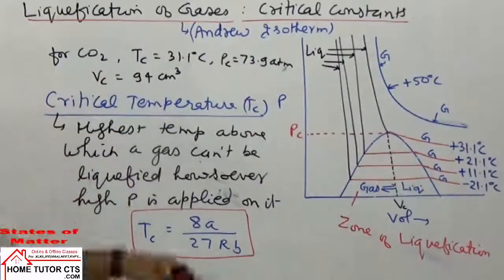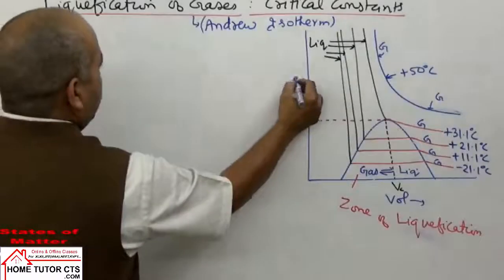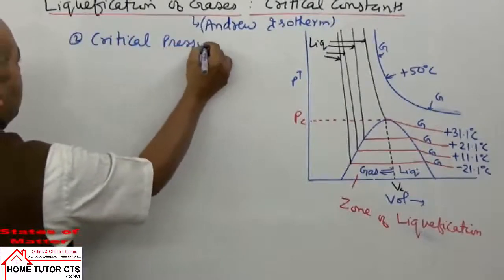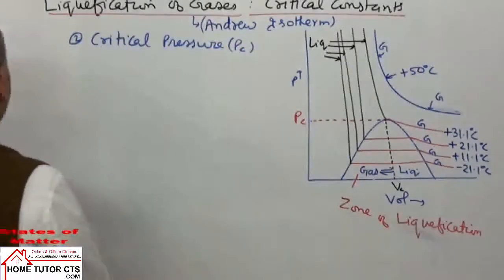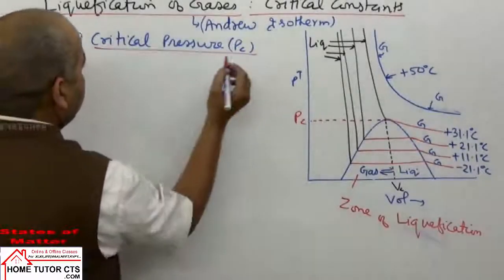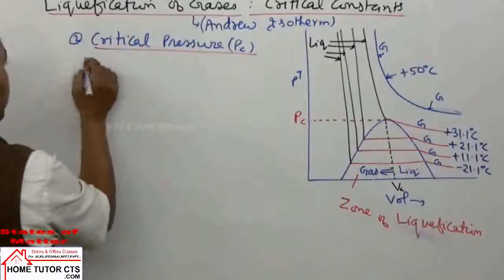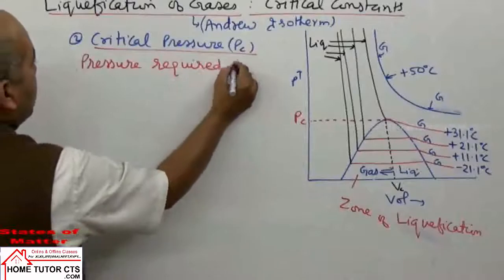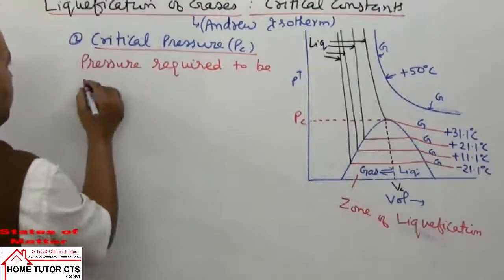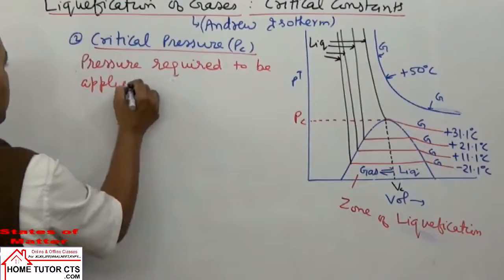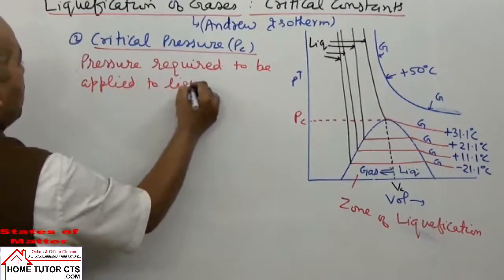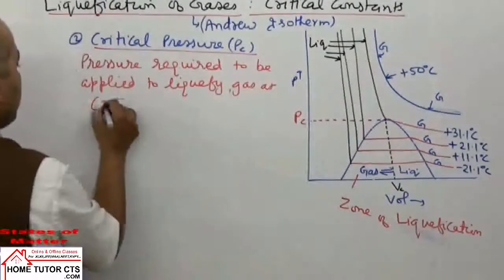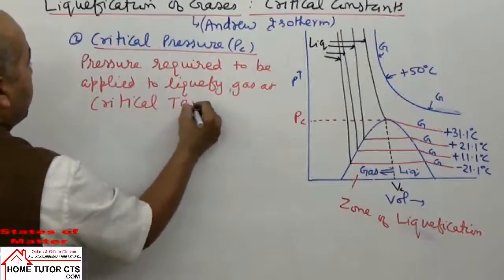Now the second term taken is critical pressure. Second, we take the definition of critical pressure, PC. What is critical pressure? It is the pressure required to be applied to liquefy a gas at critical temperature.